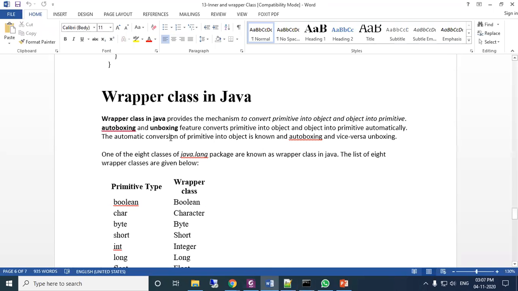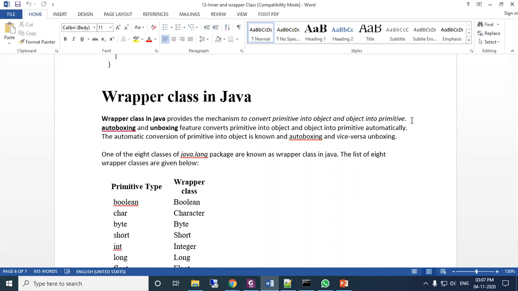Wrapper class in Java provides the mechanism to convert primitive into object and object into primitive. The autoboxing and unboxing feature converts primitive into object and object into primitive automatically.